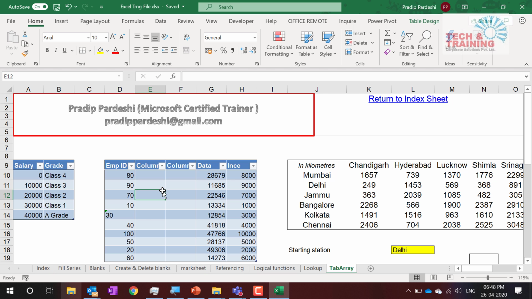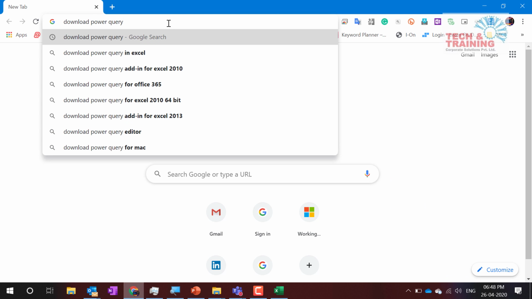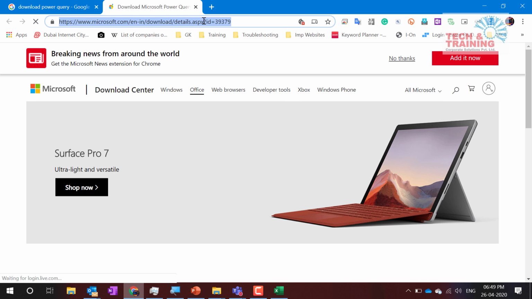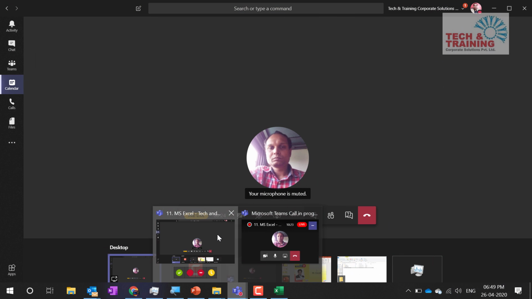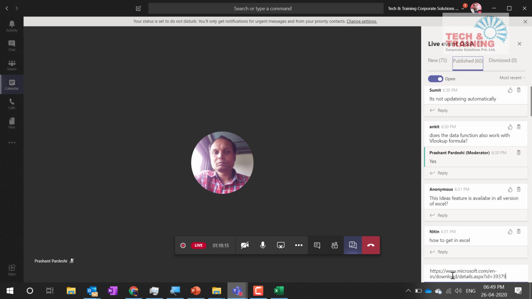But Excel 2010 and 13 do not have it built in. You have to go to this website and download Power Query. The moment you type download Power Query, the first link that you get is this Microsoft website. Let me also put it in the chat. And I'm going to write an email to you, and in that email you will see the link, because if you are using Excel 2010 or 13, you will have to download this Power Query. So I'm putting it in the chat here.